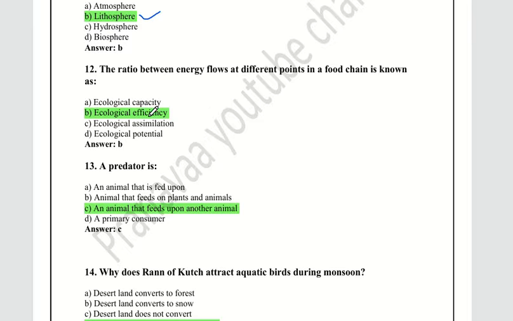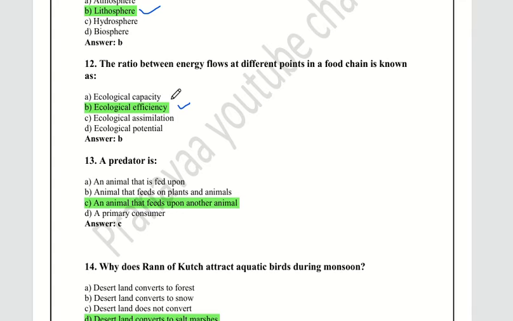Energy flow means the moving of energy. That is called ecological efficiency, not ecological capacity, ecological assimilation, or ecological potential. The answer is ecological efficiency.